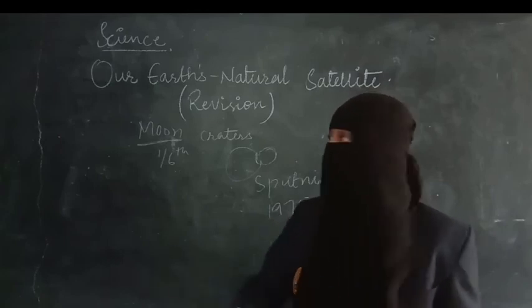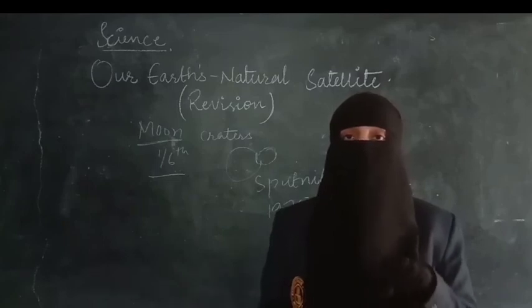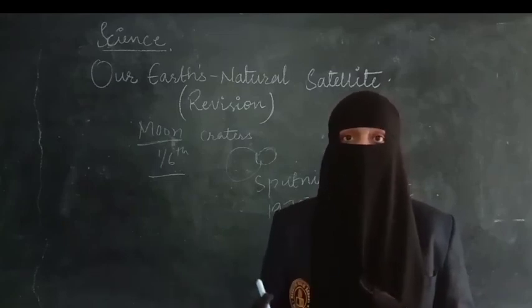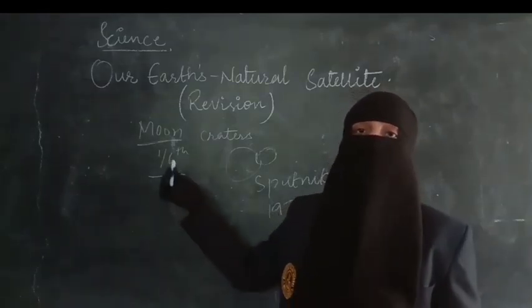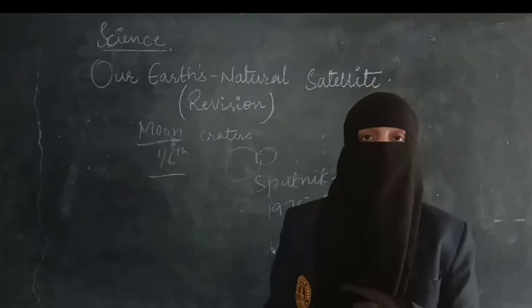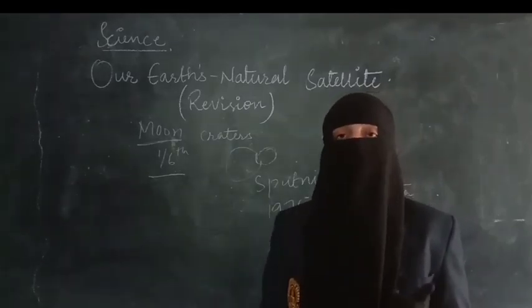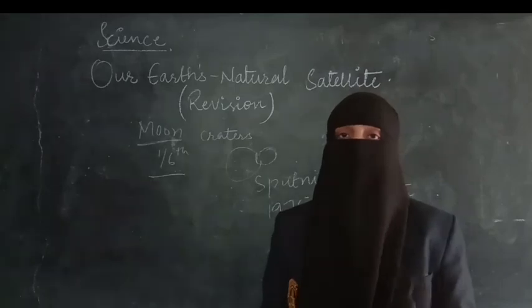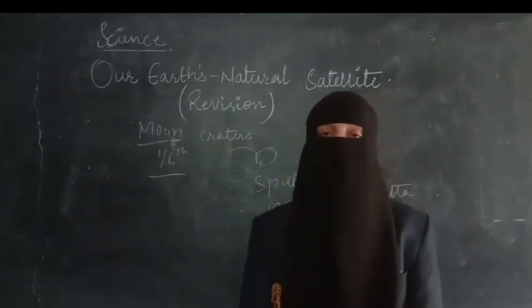Even though the gravity of the Moon is only 1/6, it is able to cause tides. The surface of the Earth gets tides because of the pull of the Moon. The Moon pulls the water present in the seas and oceans, which results in the formation of tides. So this was all about our natural satellite, the Moon.